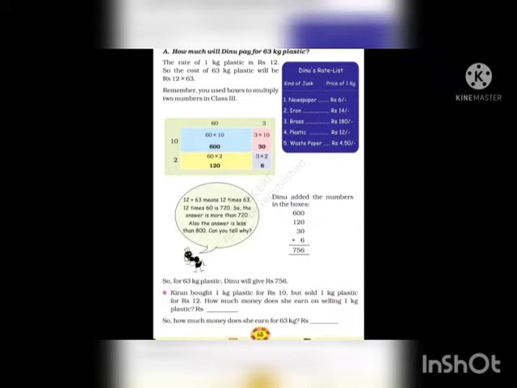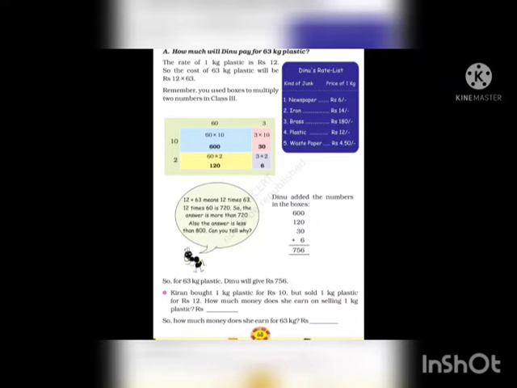Dinu added the numbers in the boxes. Now we are telling why it is so. As you can see, Dinu added the numbers in the boxes: 600, 120, 30 and 6. We added all of them and the answer is 756. So for 63 kg plastic, Dinu will give rupees 756, which is more than 720 but less than 800.